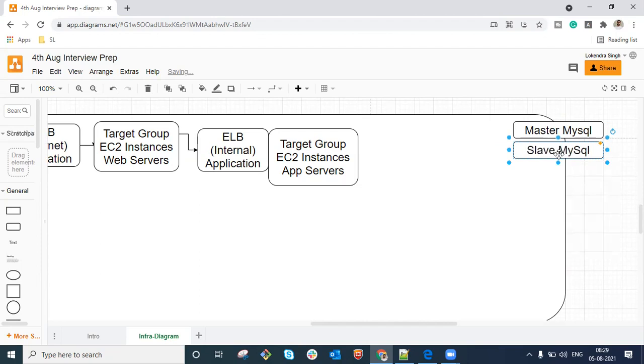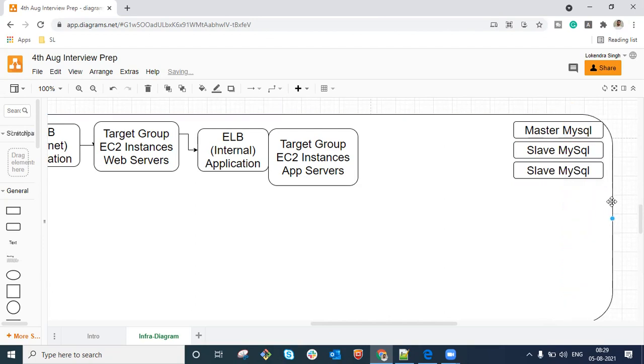It could be possible that we might have multiple slaves here, and based on the requirement we might keep on adding others. So how are we going to define this particular component in our application? Any idea? Because these application servers will be coordinating with these servers. We have three now: a master and two slaves. How are we going to define within our application that if it is a read query, it should go to this server, and if it is a write query, it should go to this server? Any idea, guys?